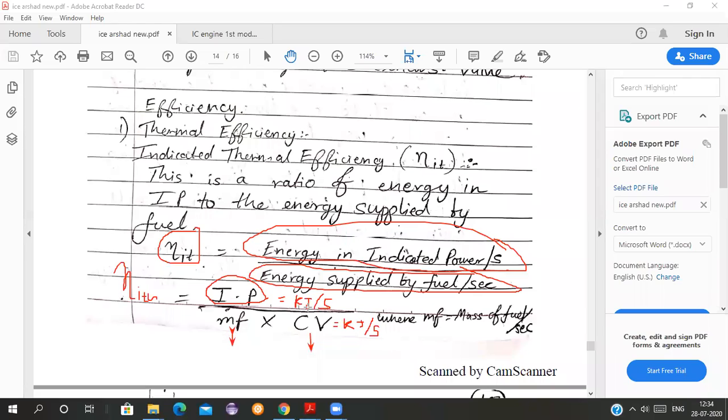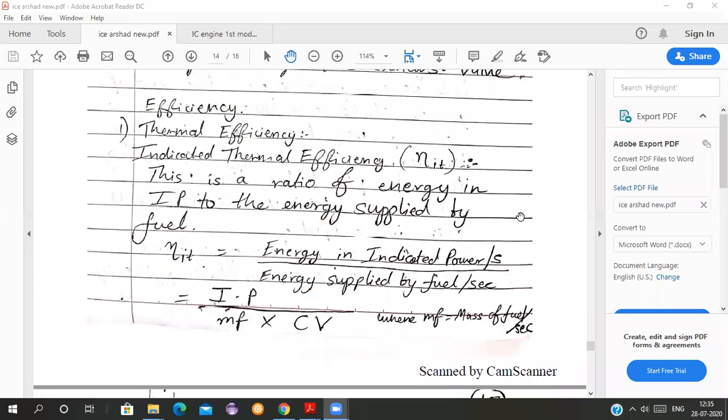When you multiply both of these, you will get the answer in kilojoules per second only. So the denominator is also in kilojoules per second and the numerator is also in kilojoules per second. Therefore you will get the indicated thermal efficiency here. Hope all of you are getting this. Let us move ahead now. All of you are noting this, I hope.